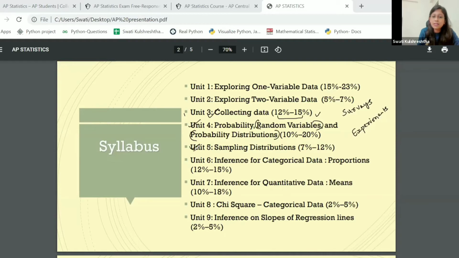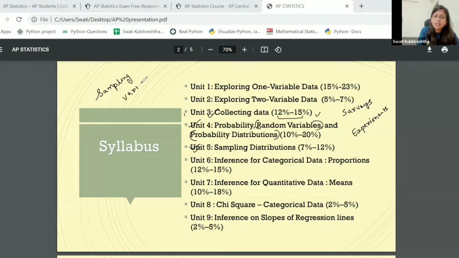The next topic is sampling distributions. What happens is if I wanted to know how people perform in general on AP statistics, I gathered a sample. That's because I could not have afforded to go to every person and ask their experiences about it. So I gathered a sample. But the problem is when I gather one sample of 100 people and then I gather another sample of 100 people, there is something called sampling variability, right?